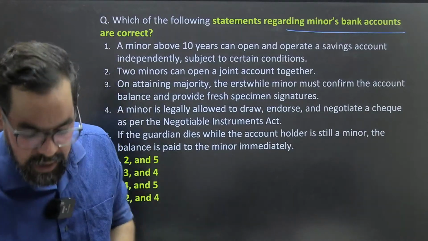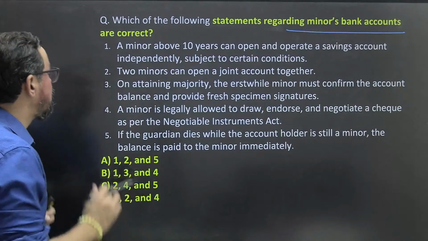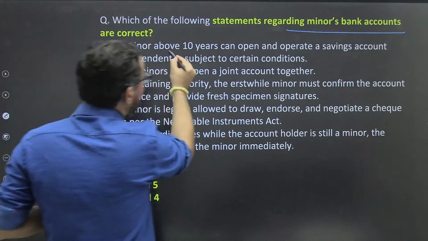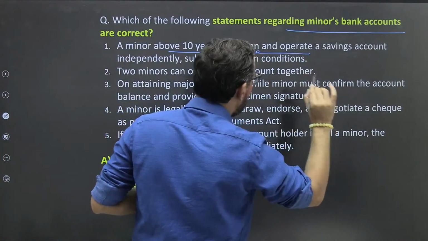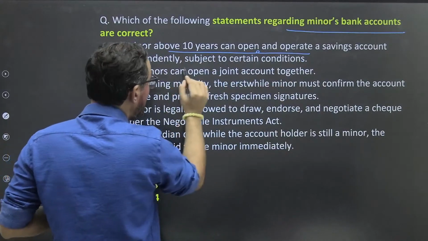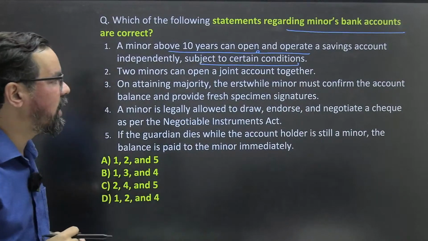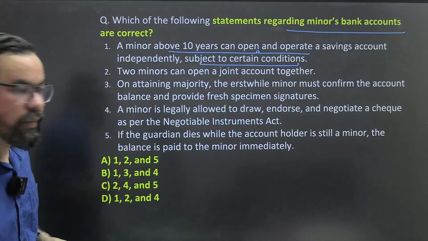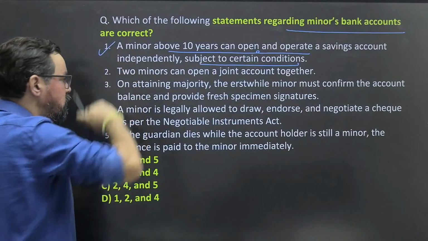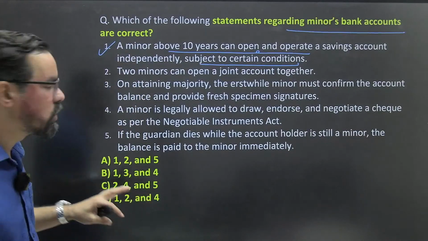Yes, Nirmal sir, I hope you also got your answer for this question. A minor above 10 years can open and operate a savings account independently, subject to certain conditions. So above 10 years, they can open and operate independently. This is 100% true. The first statement, without any doubt, is true.